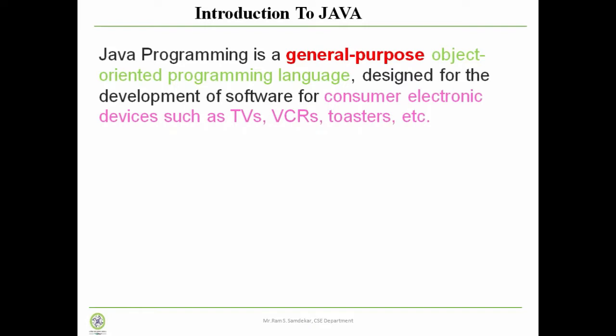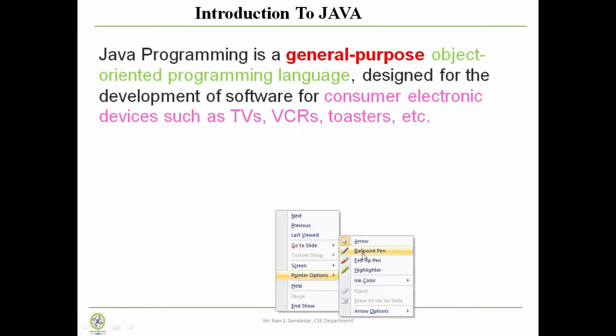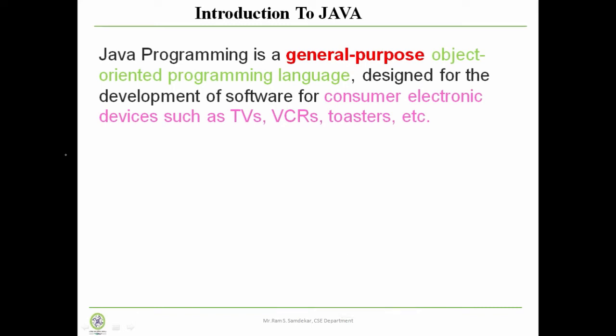Now first of all, understand what you mean by general purpose. Why is Java called a general purpose programming language? Here we will go with one example. Take an example.